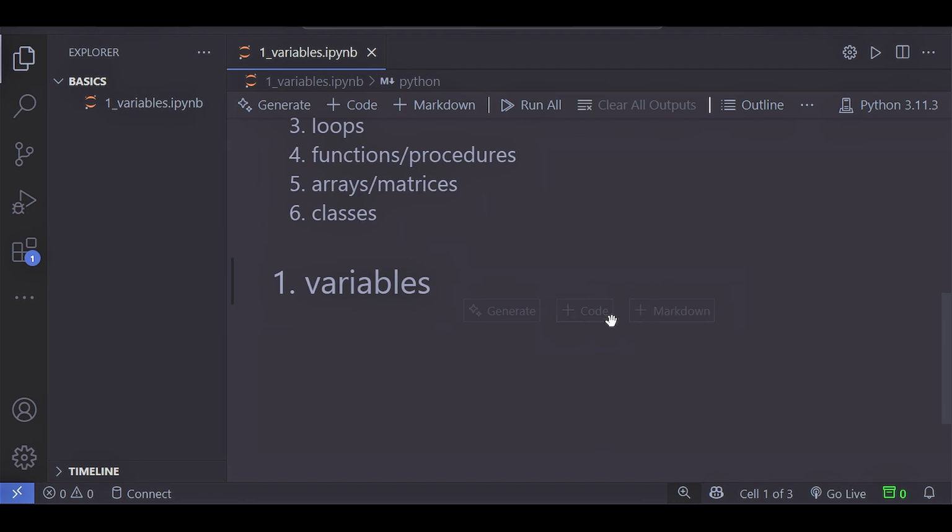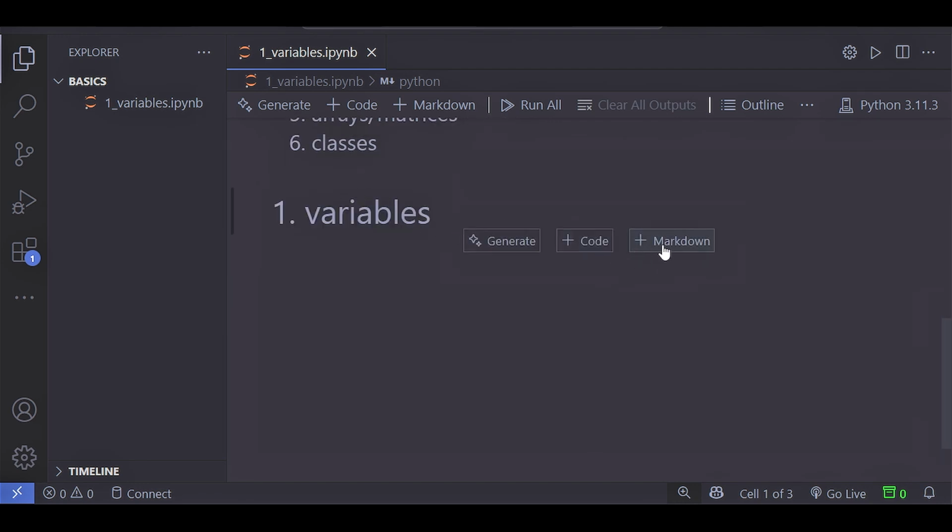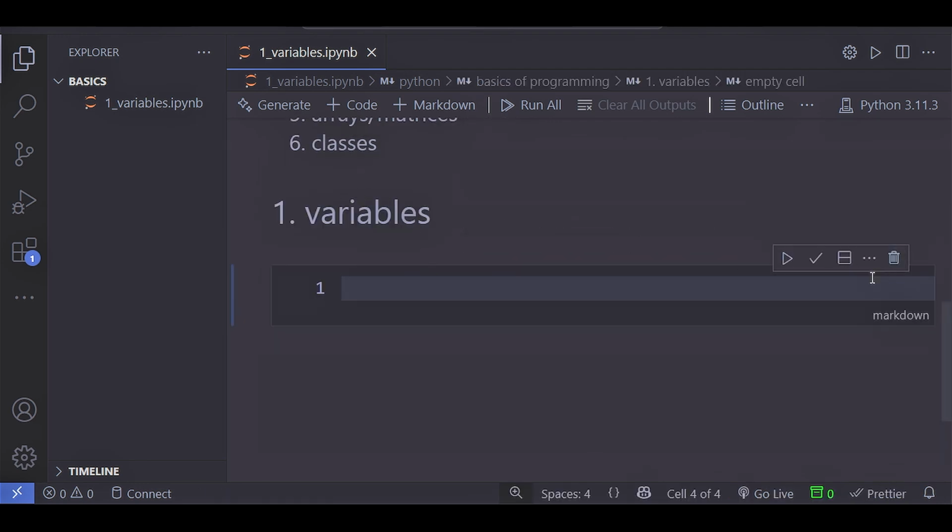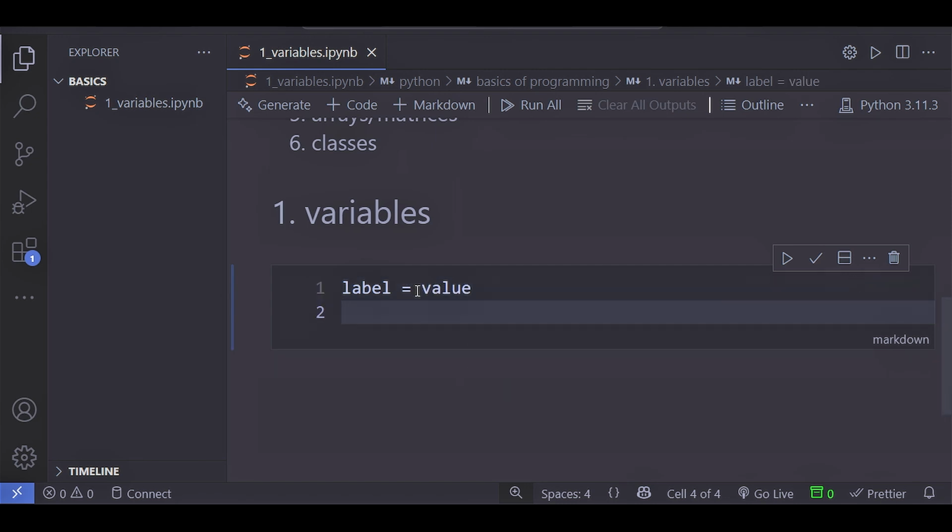So what is a variable? A variable is basically a label that has a value. Here in Python, we could simply declare a variable like this: a label equals a value. This label is a name, a representation for this value that we will use later on in our program.